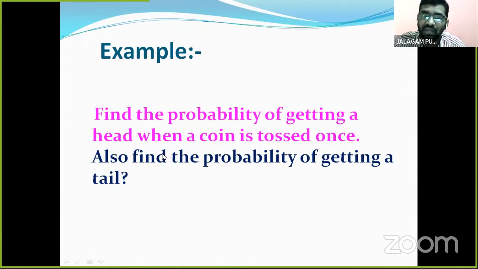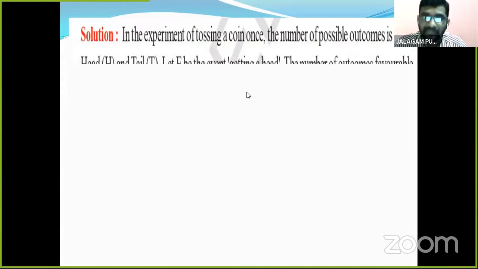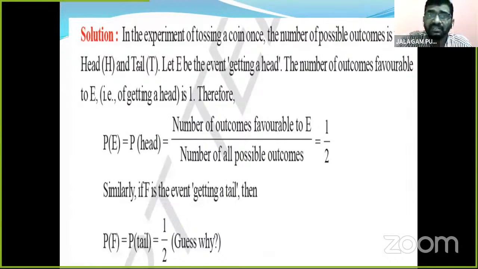Okay, children, now we will try to solve the problem. Solution: in the experiment of tossing a coin once, the number of possible outcomes is what, children? Yes, 2. What are they? Head and tail.